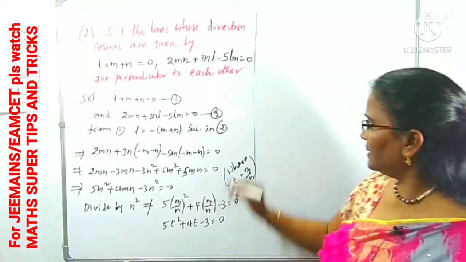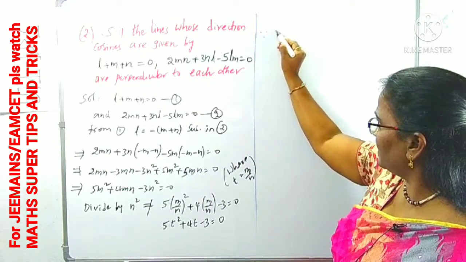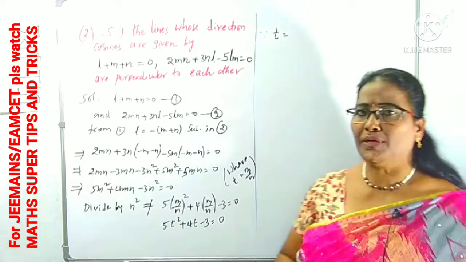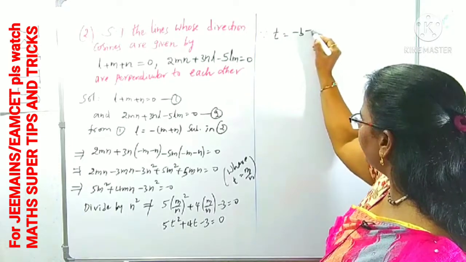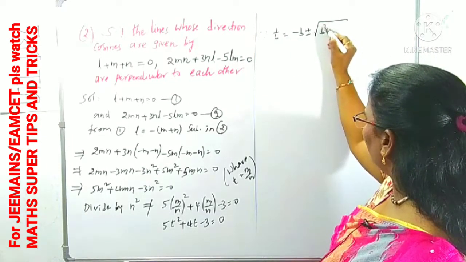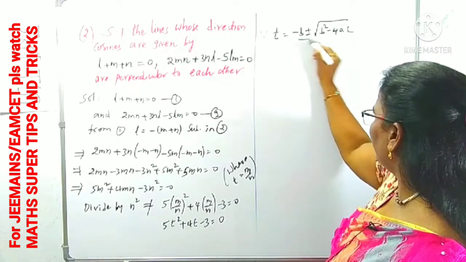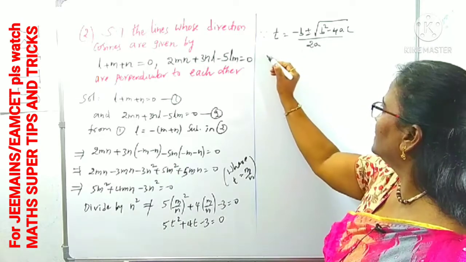First, what are the roots for the quadratic equation? In place of x, there is t. No direct factors means you can use the general formula. What is that? Minus b plus or minus root over b square minus 4ac by 2a. This formula I'm using now.